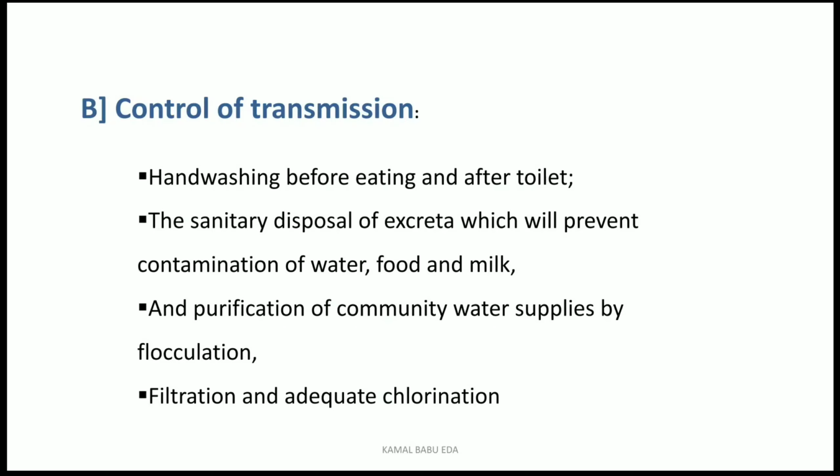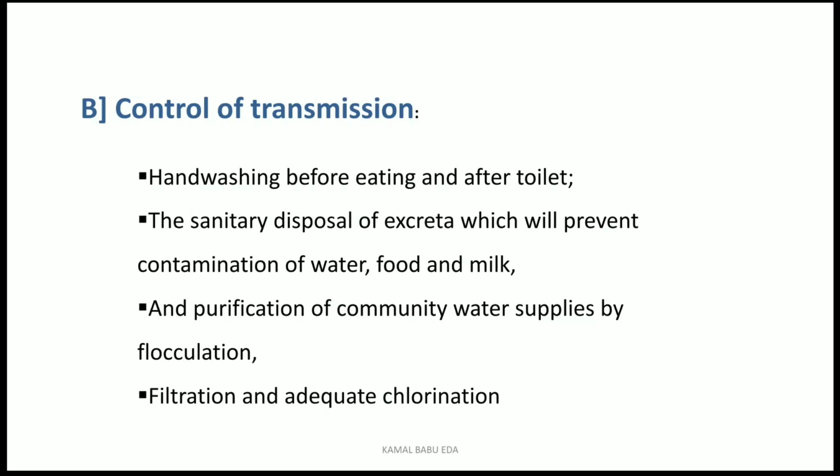Because the main route of spreading this infection is the oral route and fecal route. So if you are able to cut the chain in the oral route, before eating anything or after defecation, you are able to cut the chain of the infection. Next one is the sanitary disposal of excreta, which will prevent contamination of water, food and milk.